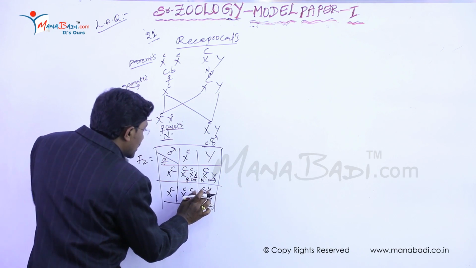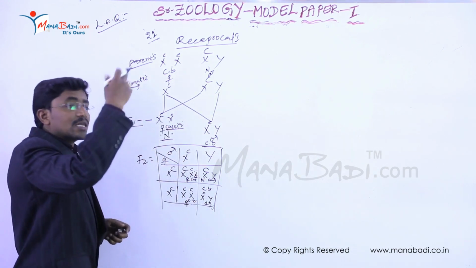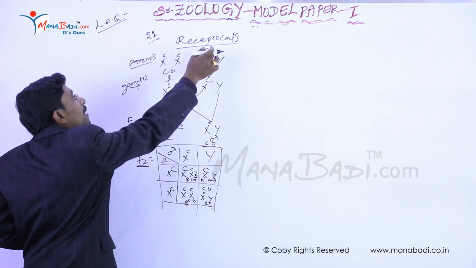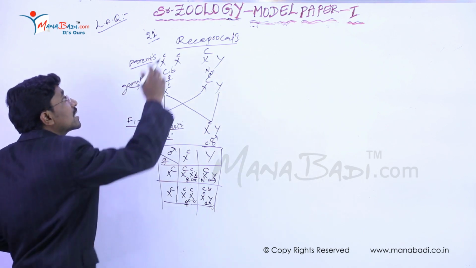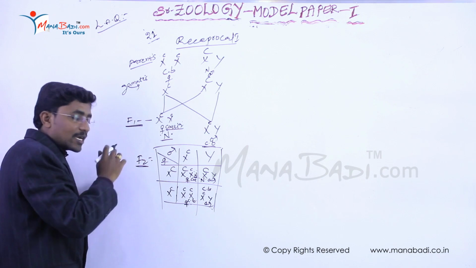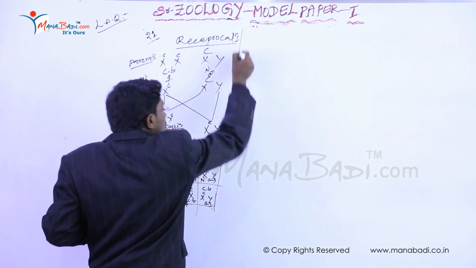This trait is transferred from the F1 generation characters. But in crisscross inheritance, the F2 generation characters come directly from the parents. But in reciprocal characters, these characters come only from the F1 generation to the F2 generation. It is the main thing. So in the same manner,